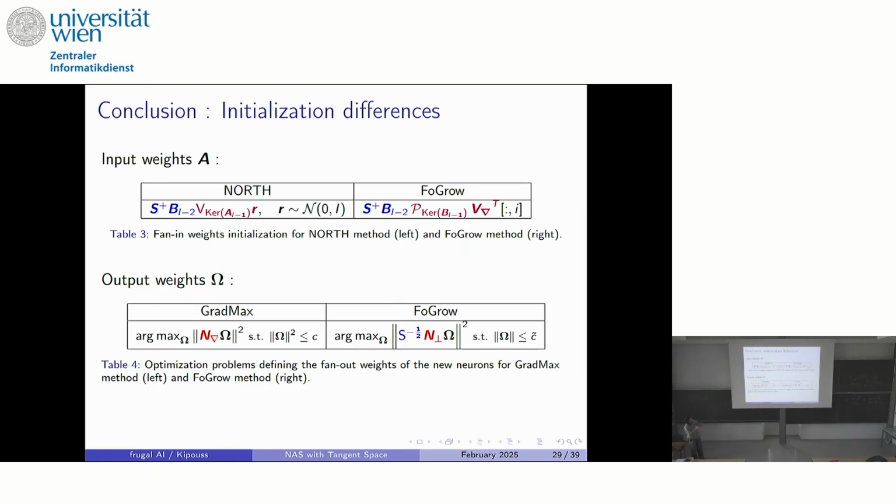Okay, so looking at this summary table, you can really see that our input weight really resembles the North method, but we are really taking the most interesting direction. While with GradMax, we don't want to be redundant with the current architecture. And furthermore, we have a constraint that lies in the functional space and not in the parameter space.